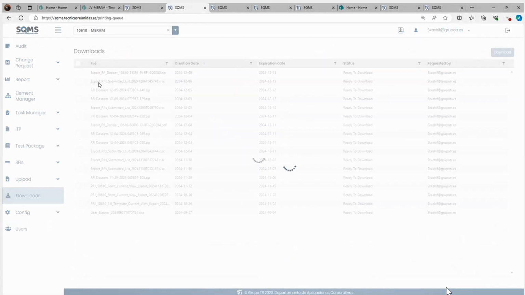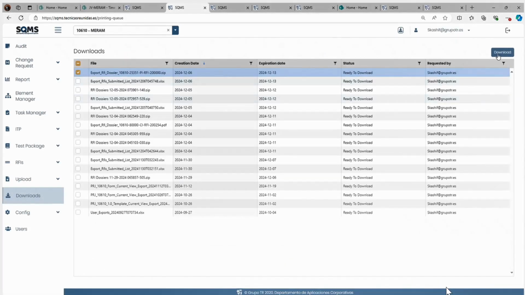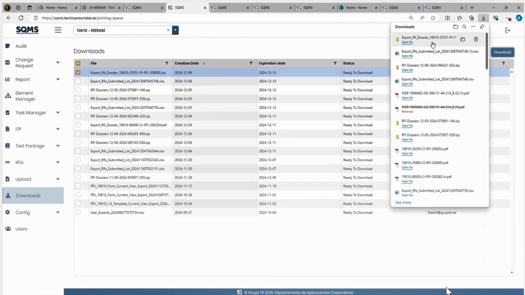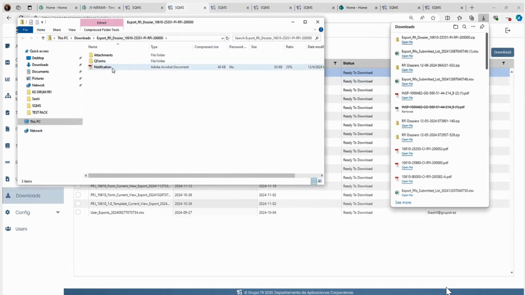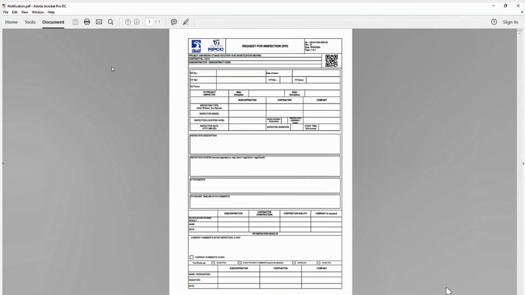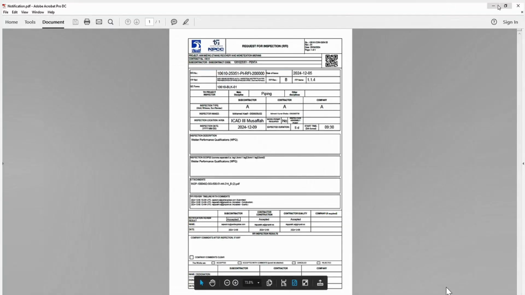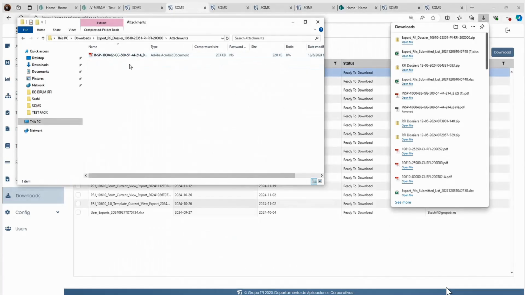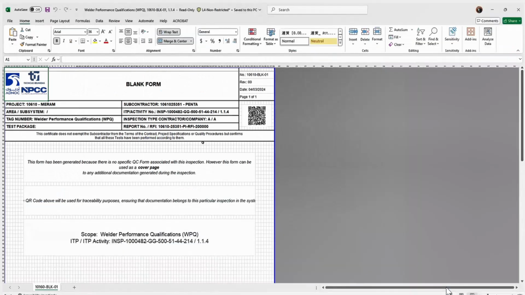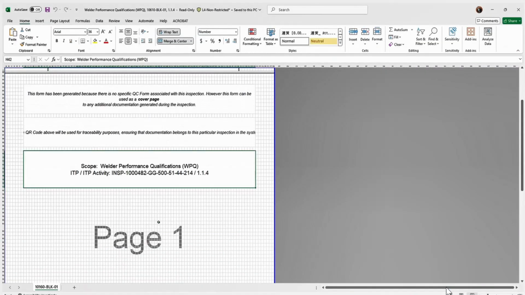If you download it, the notification page, the first page, will remain in PDF, and the attachments will remain in PDF, but the forms, like vendor qualification and performance qualification, will be in Excel. I'll just show you. So any form, whatever it is, will be in Excel.